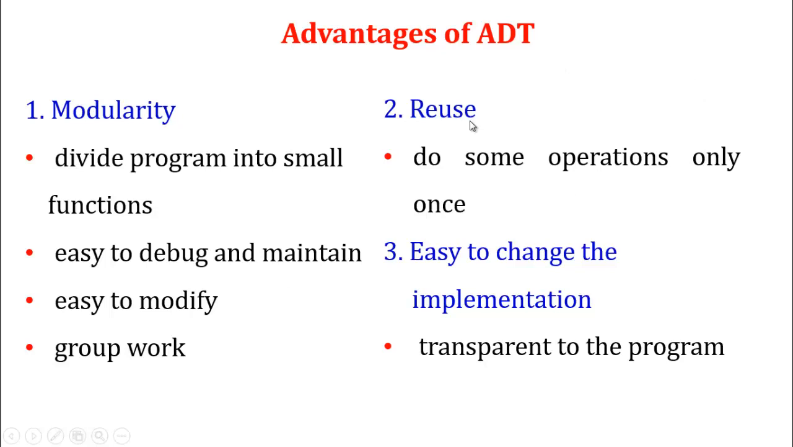And reuse. Reuse means we can reuse the function again and again, like recursion. So do some operation only once. We can define a certain operation, that is the functionality, and we can call the function again and again. That we call reuse. Easy to change the implementation: we can change or modify a certain part of the program, that is, transform the program. These are the advantages of abstract data types.